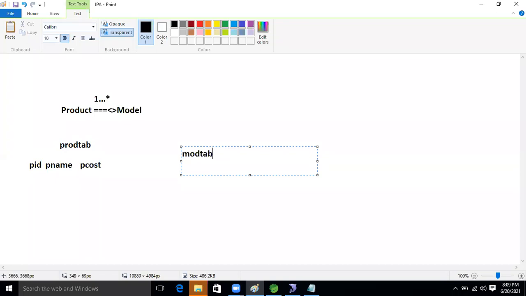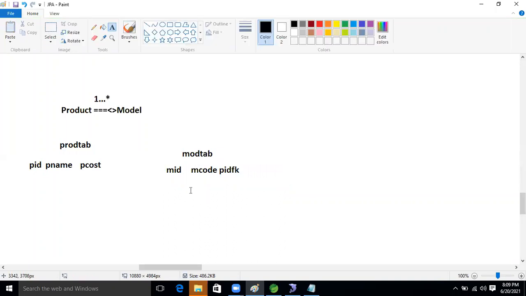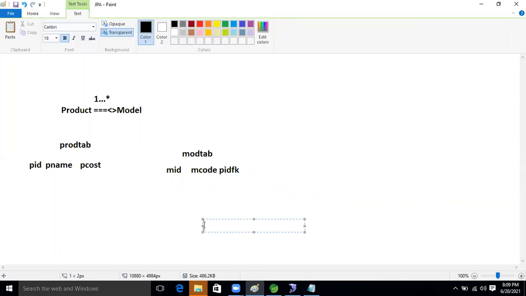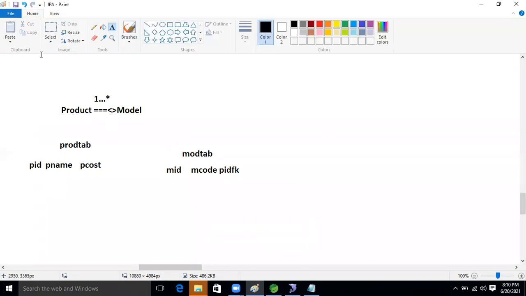Mod tab is there. In the model tab, MID is there, M code is there, and PID FK is there. Very good. So our requirement is what? I'm writing the requirement, guys. See this, read it.